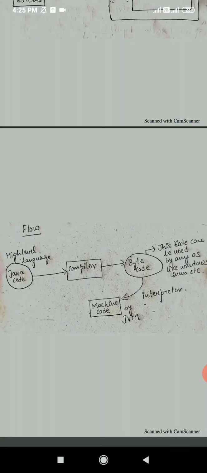This code can be used on any OS, that is Windows, Linux, Mac OS, any type of OS can use this bytecode, and then it is interpreted by the JVM and machine code is created. Here the JVM acts as an interpreter. Hence Java is a language which is compiled as well as interpreted. Thank you.